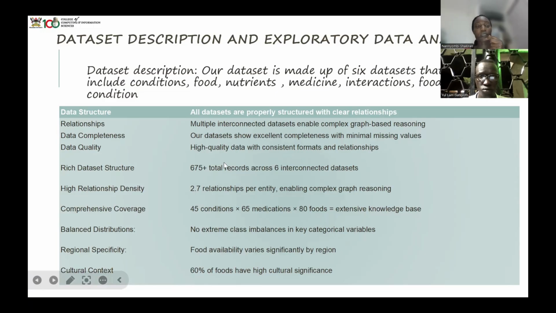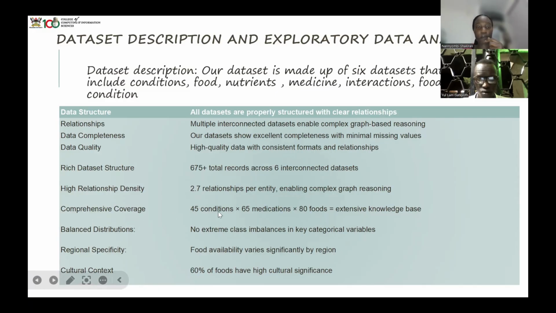So, rich data set structure, that is showing you that you have over 675 total entries in all our interconnected datasets. That is roughly enough to train a basic model. Then we have a relationship density of 2.7, which is okay.